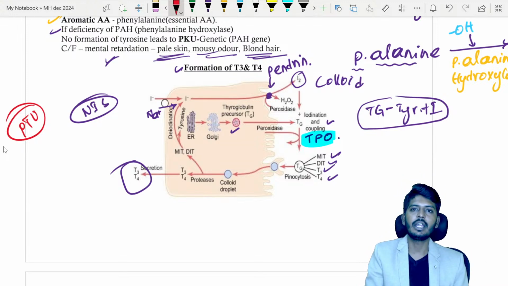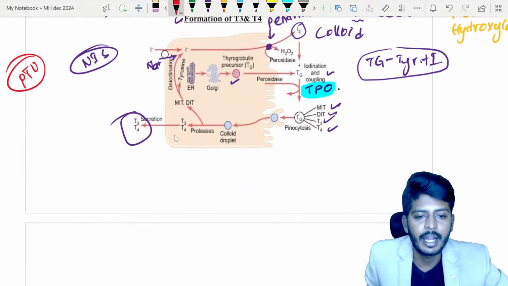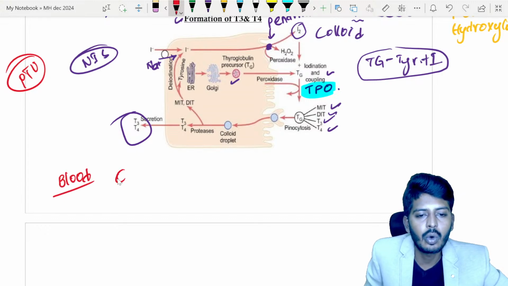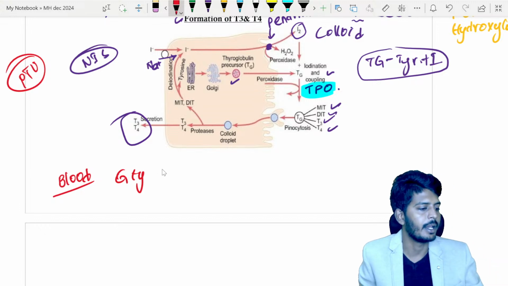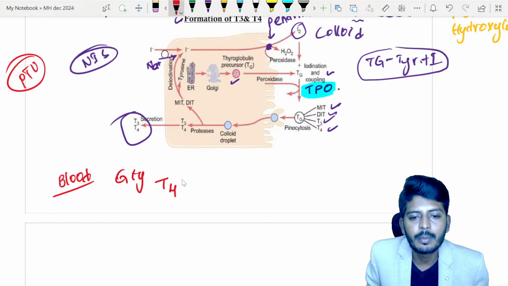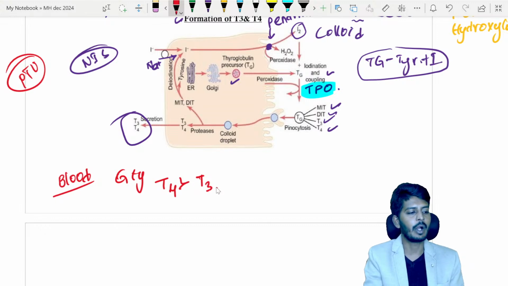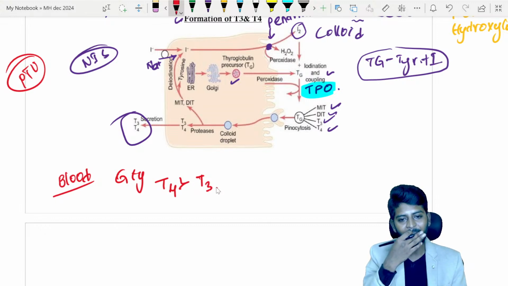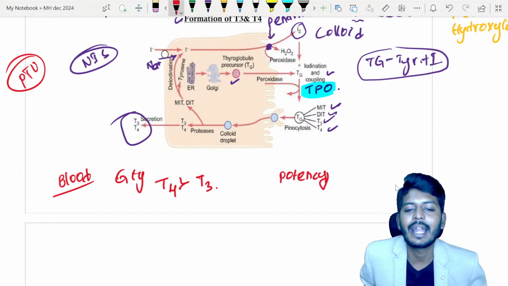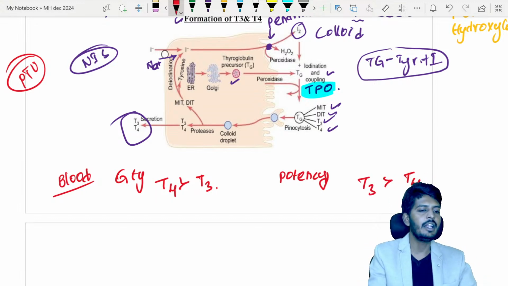Okay, so we have T4 and T3. Questions based on T4 and T3 are also asked frequently. So I want you to understand, in the blood, let's talk about the quantity, the amount of T4 and T3. The quantity of T4 is more than T3. This is a point to be remembered. T4 quantity is more than T3. And potency means which is acting strongly. So T3 is stronger than T4.